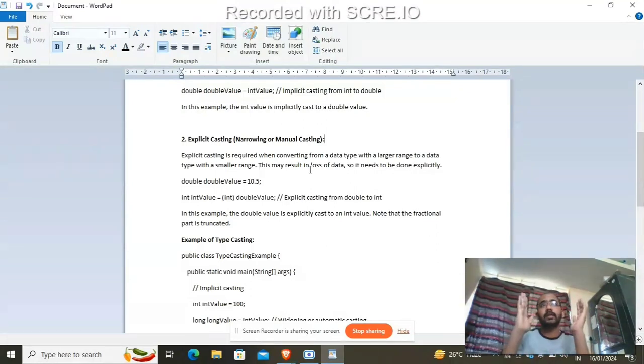Let me elaborate: it goes from larger to smaller. That means if it is 10 liters of water, and it needs to go into a 5 liter container, the other 5 liters are lost. But water is stored in this 5 liter bucket. That's why it happens. That means some data loss occurs. This may result in loss of data, so it needs to be done explicitly.